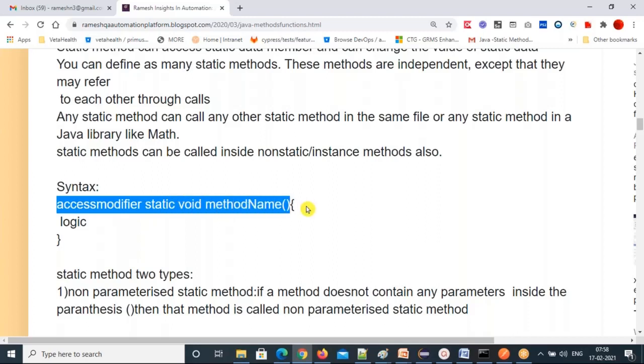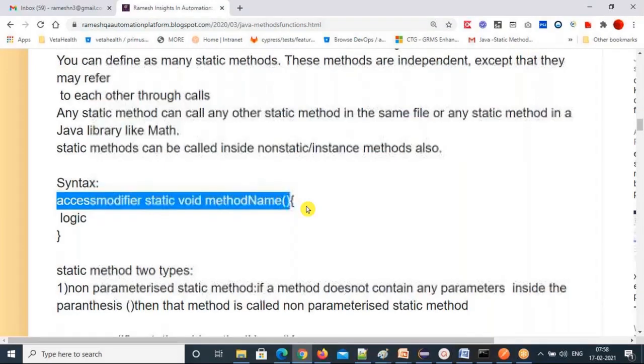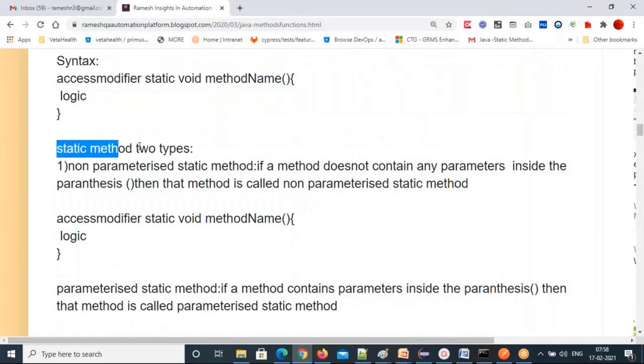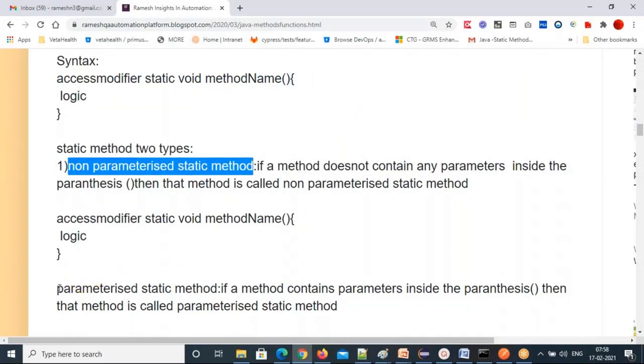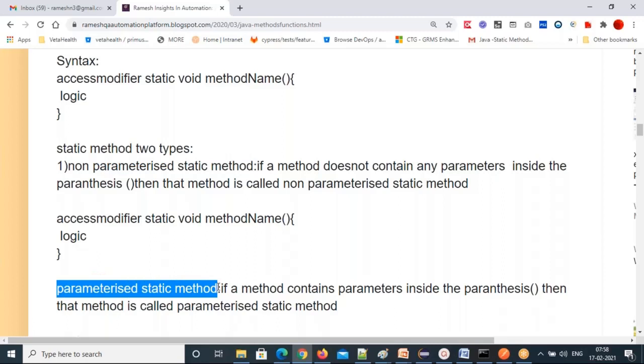This is a simple method, right? But what about parameterized methods? Let's go one by one. Static methods are of two types: non-parameterized static method and parameterized static method. Two categories. One is with parameters, one is without parameters. So this is the without parameters.